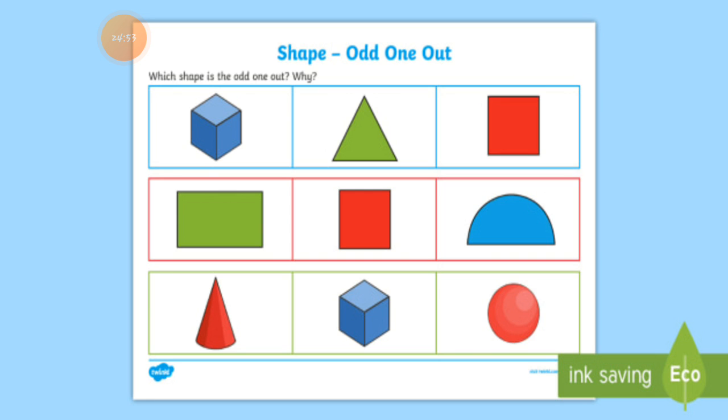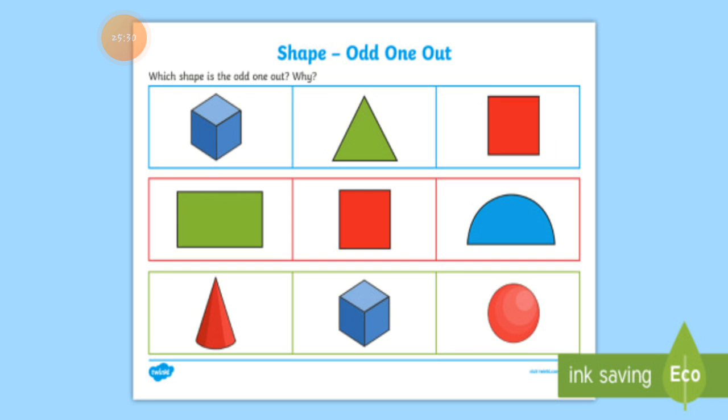So I have one worksheet for you. Here three shapes are given. There is a cube, there is a triangle, there is a square. Three shapes are there. So which one is the odd one? You have to put a circle on the odd shape. And you have to write down this worksheet also into the fair book. This is very important for you. Maybe this worksheet will come, some questions will come into the exams.